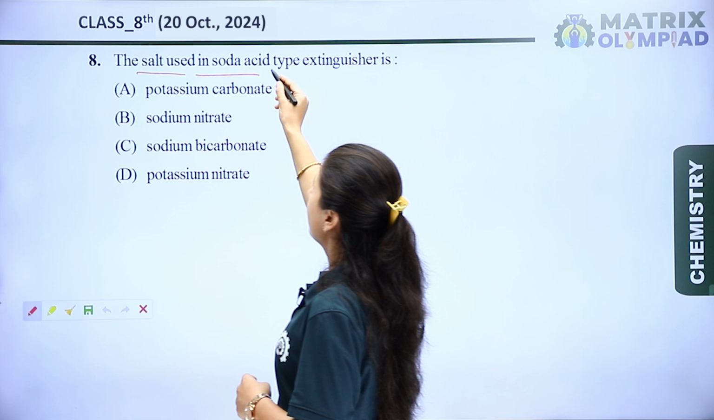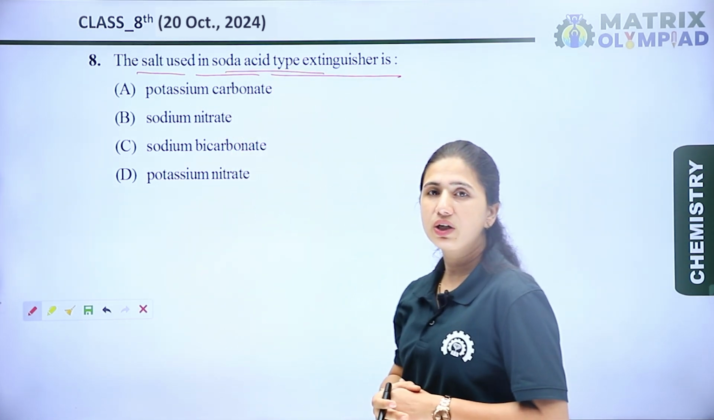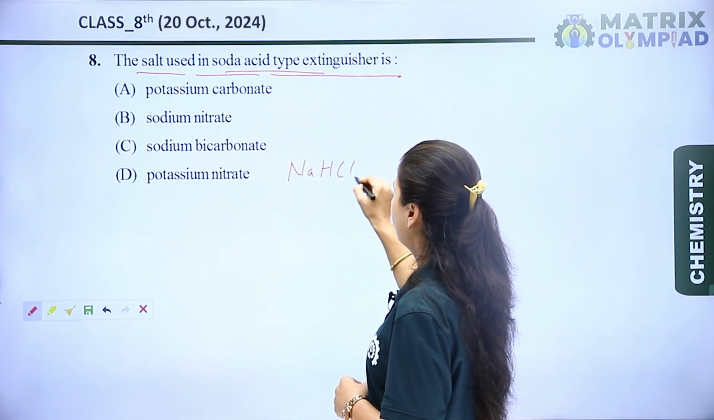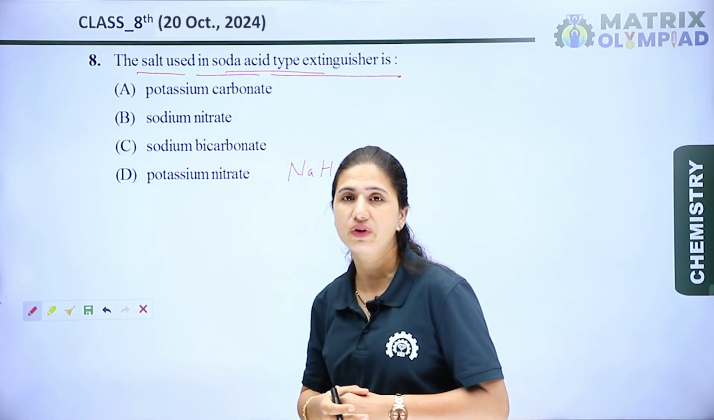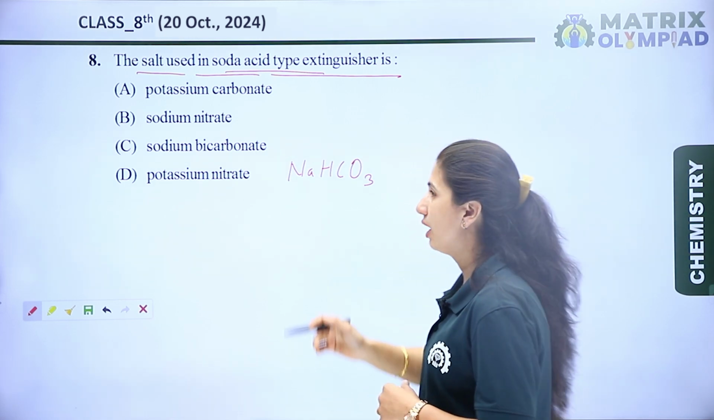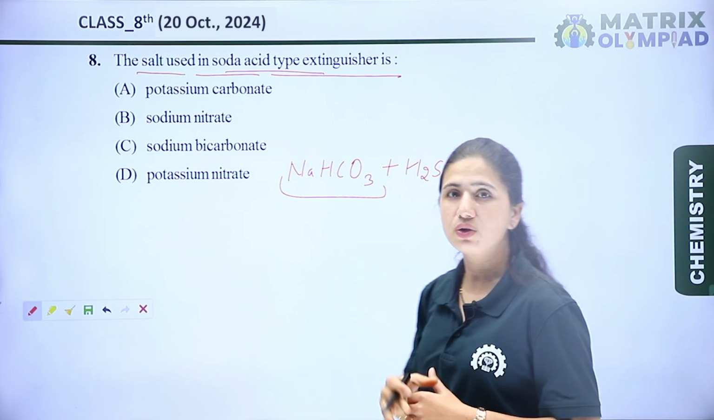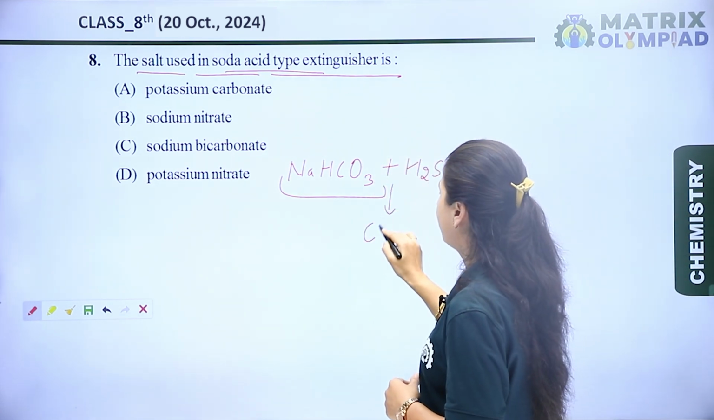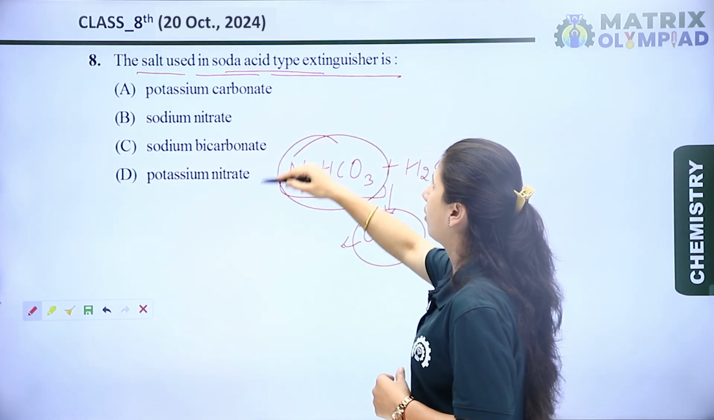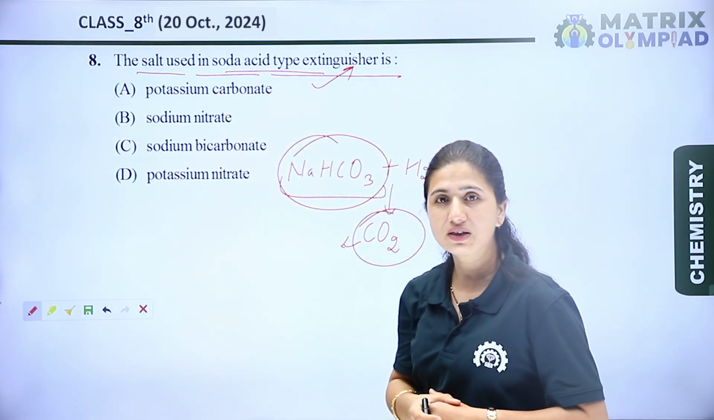The salt used in the soda acid type extinguisher is. In the soda acid type extinguisher, we use NaHCO3, which is known as sodium hydrogen carbonate, or we can say sodium bicarbonate also. The common name of this substance is baking soda. When it reacts with H2SO4 present in that extinguisher, it releases carbon dioxide gas, and because of this carbon dioxide gas, we use sodium bicarbonate in the soda acid type fire extinguisher. Let's see the options.